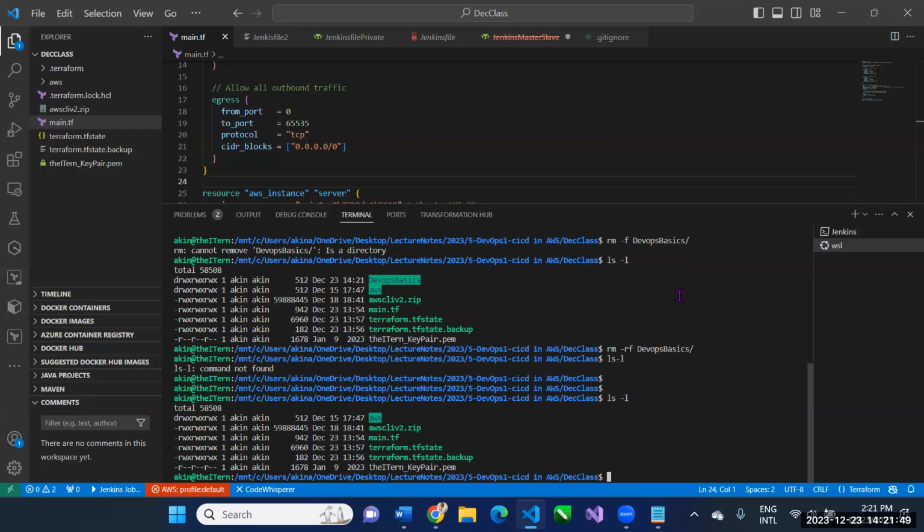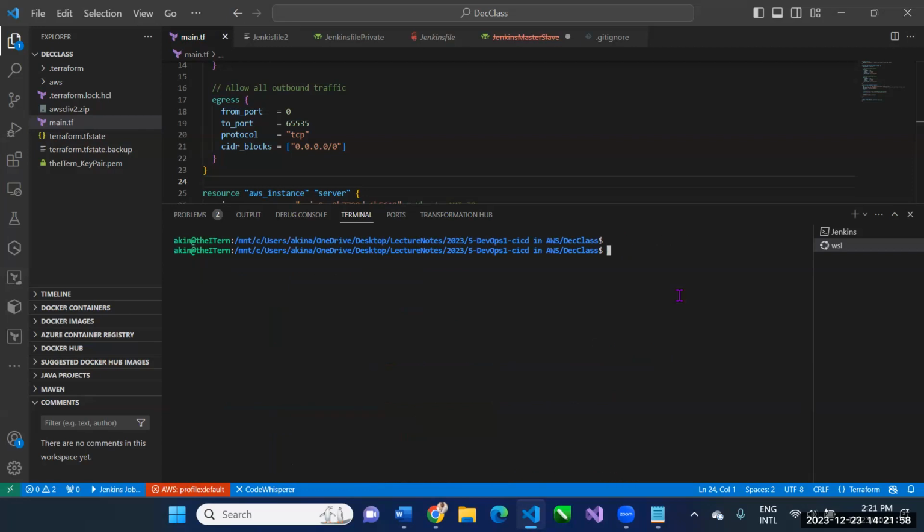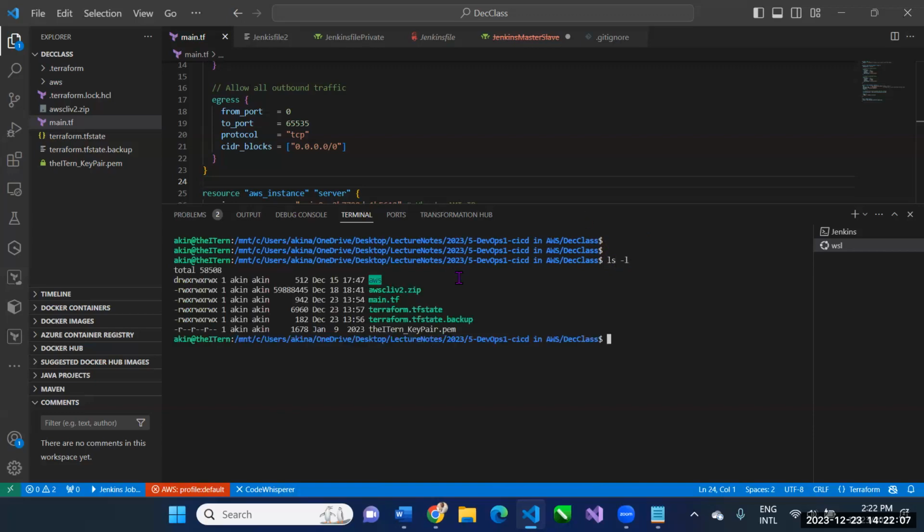ls -l. Okay. So everything I removed, I removed so I can have the opportunity to do it again, so that you can experience how it was done. All right, so this is my local system. In my local system, I do not have